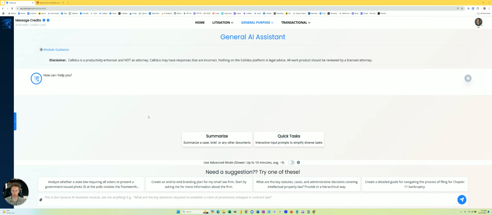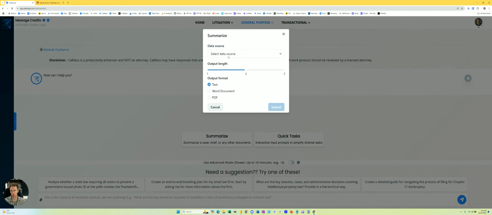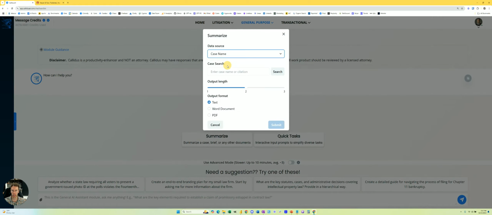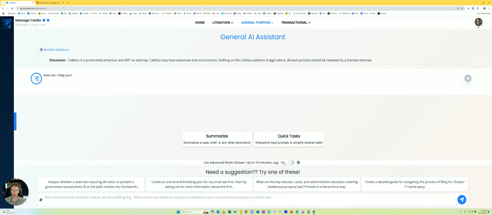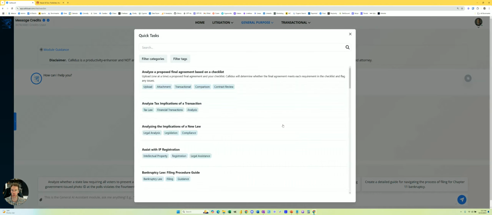Let's take a look at some of the other features. So another one is that we can summarize a case or any other document. If you have a case, you just enter the case name, explain how long of a summary you want, and then we'll find it and pull the summary, and then you can output into text, Word, or PDF. The other very powerful use case is quick tasks.